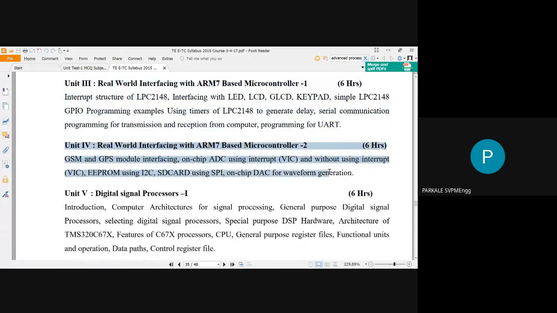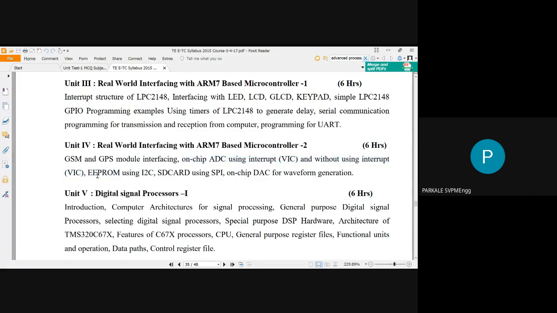Unit number 4 is also dependent upon the real world interfacing with ARM7 based microcontroller. In this unit, you have to interface some modules such as GSM, global system for mobile, and GPS module. Then you have the on-chip ADC. So in this unit, you have to interface the GSM module, the GPS module, and your on-chip ADC, using interrupt and without interrupt.